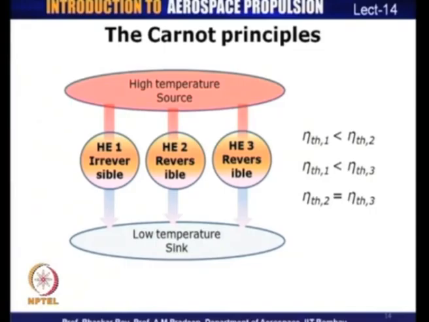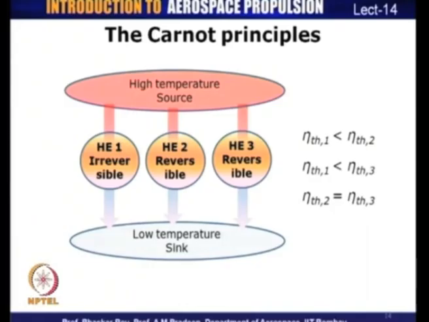The first heat engine, heat engine 1, is an irreversible heat engine, and heat engine 2 and heat engine 3 are reversible heat engines. As a consequence of the Carnot principle, the thermal efficiency of heat engine 1 should be less than the thermal efficiency of heat engine 2. At the same time, the thermal efficiency of heat engine 1 should also be less than that of heat engine 3, because heat engine 1 is irreversible, whereas 2 and 3 are reversible.